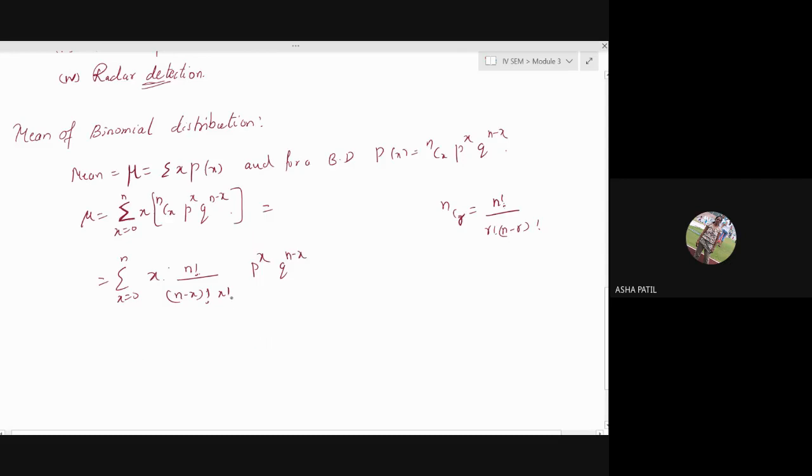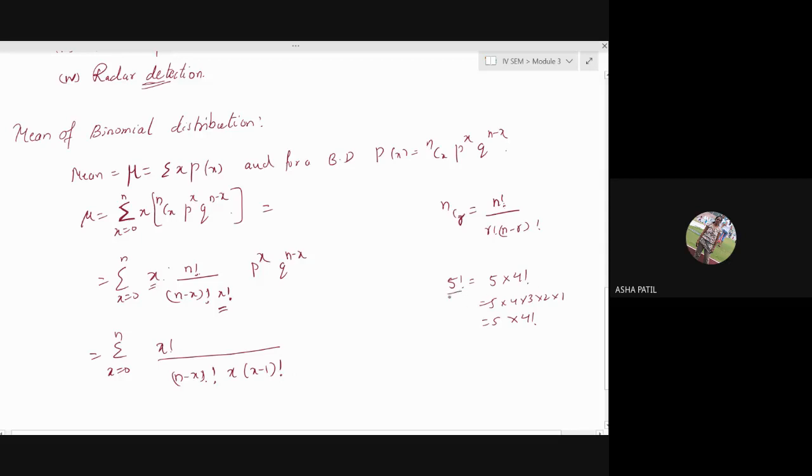Now, what I want is to cancel this x. So for that, we will split this x factorial. 5 factorial can be written as 5 into 4 factorial. Is it so? It is just 5 into 4 into 3 into 2 into 1, right? You can remove this 5 and write it as 4 factorial. In that way, here you have x factorial, I'll write it as x into x minus 1 factorial, one less than that.